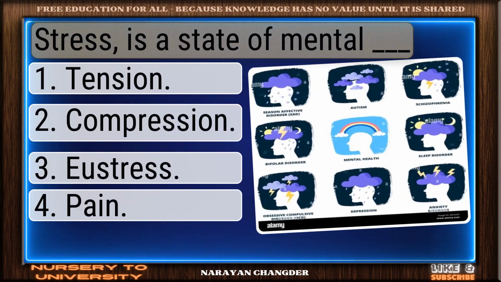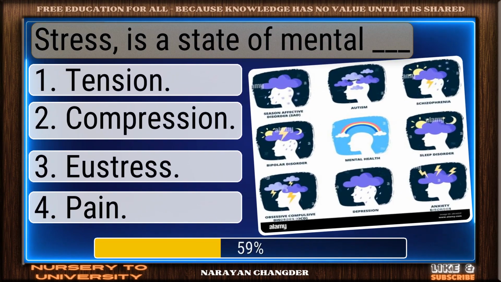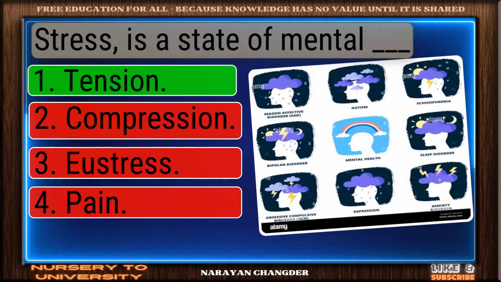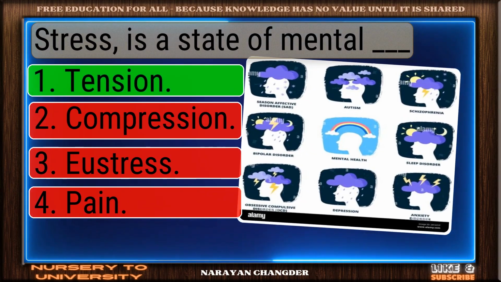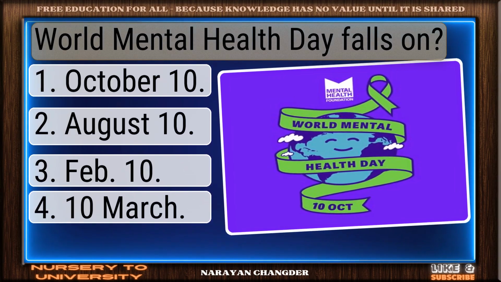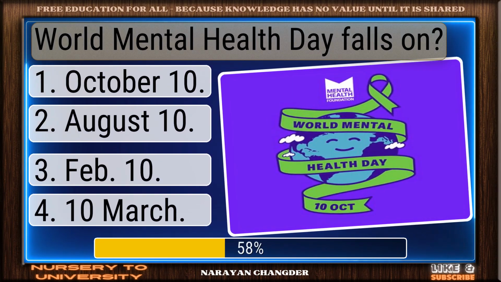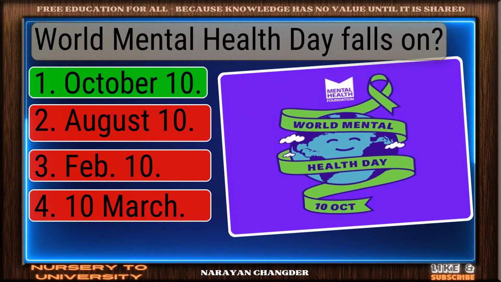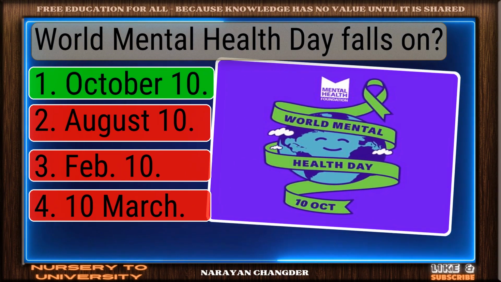Stress is a state of mental dash. Nicely done. Tension is a solid answer. World Mental Health Day falls on Bravo, October 10 is the answer.